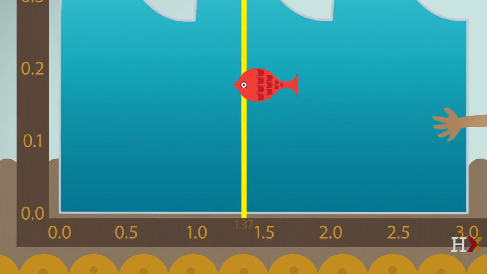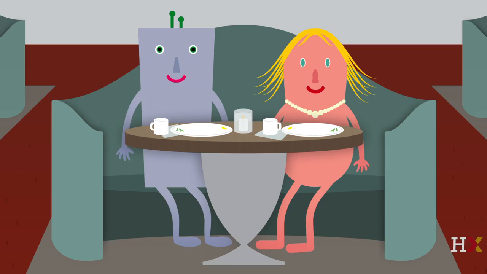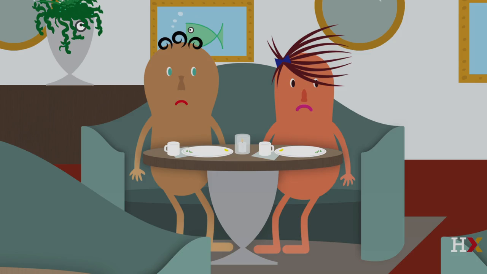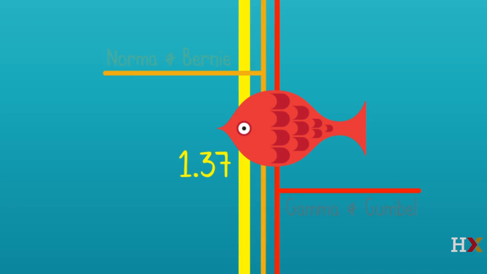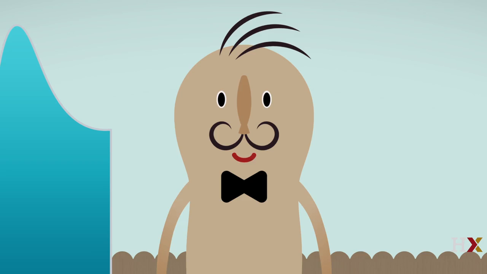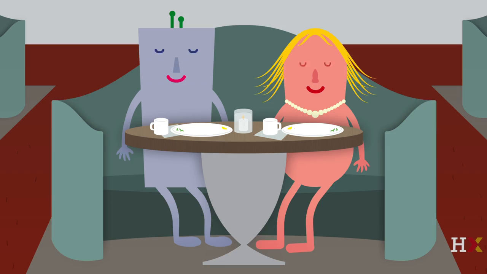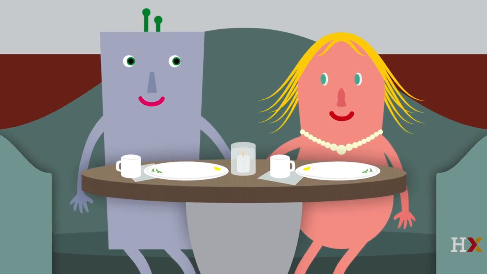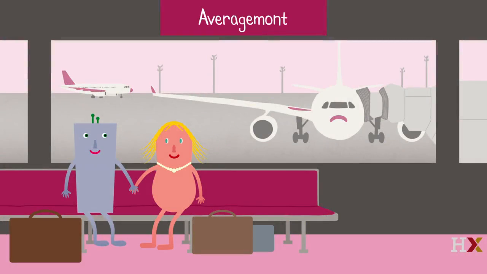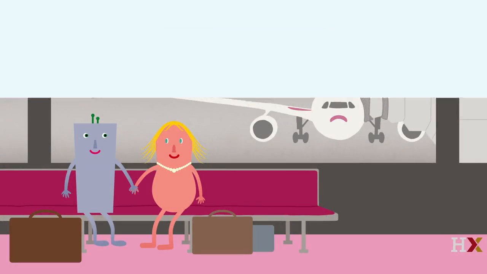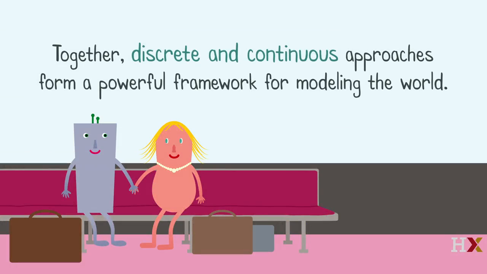There's Randy at 1.37. Norma and Bernie guessed 1.42, while Gamma and Gumbel guessed 1.46. Congratulations, Norma and Bernie. Your outstanding thinking about averages has earned you a free trip to the Statland Games in Averagemont. Bernie and Norma have realized that discrete and continuous thinking are complementary. Each can give useful approximations and insights for the other. Together, discrete and continuous approaches form a powerful framework for modeling the world.